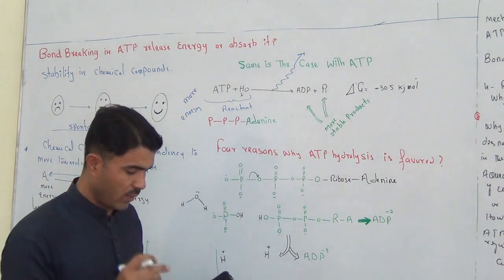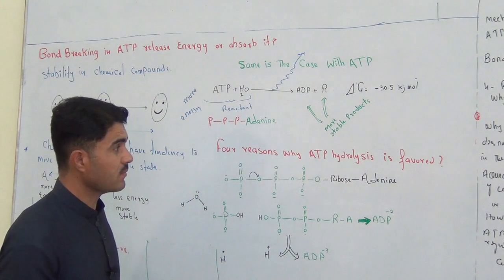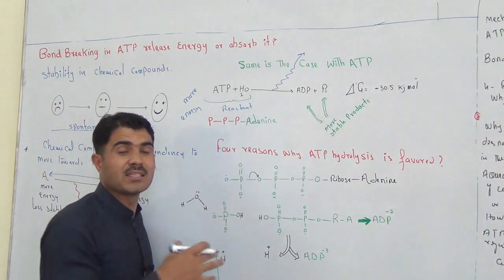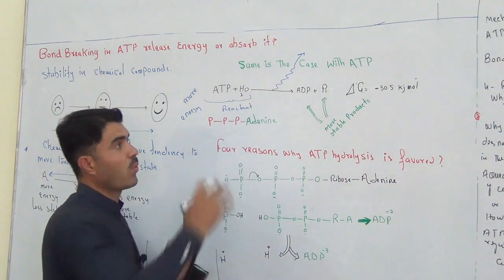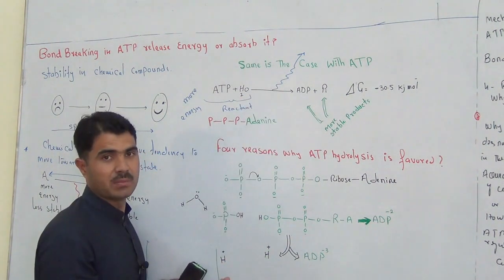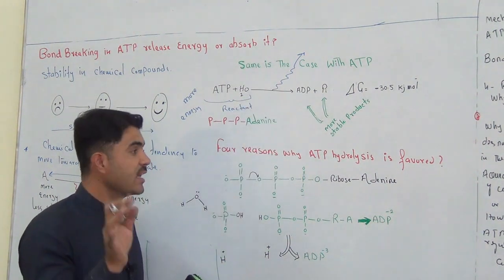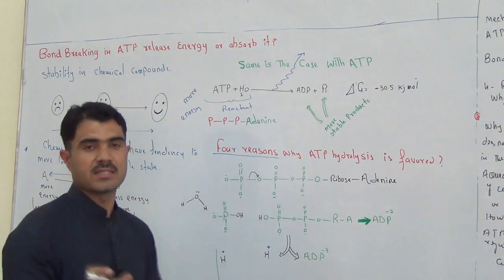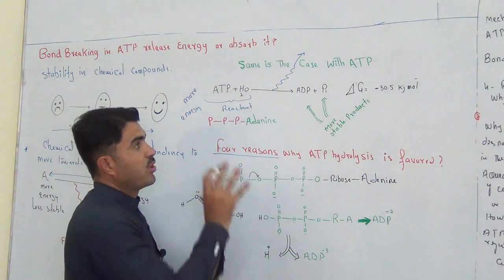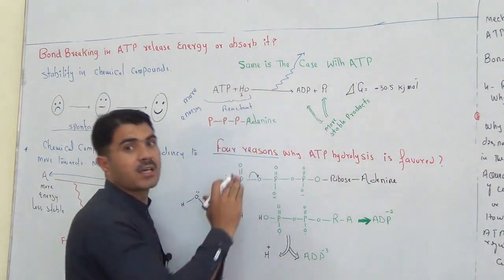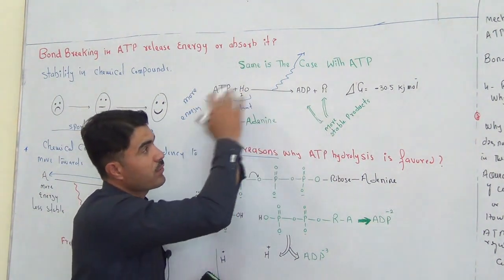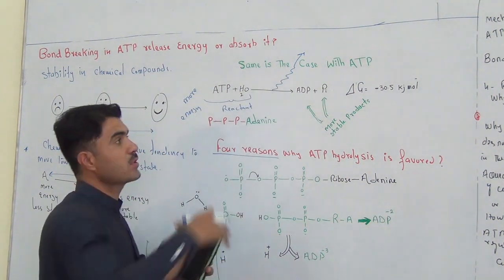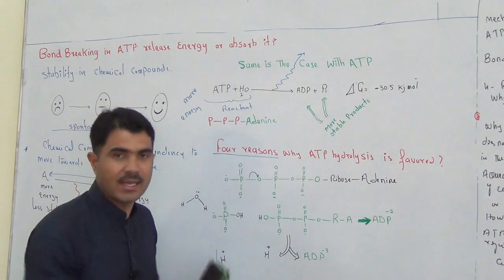And now if you ask me another question, how is the product more stable, meaning why has the product been made more stable? I will tell you, there are 4 reasons because of which the whole reaction occurs, because of which the product side is more stable, because of which the product side gets less energy.